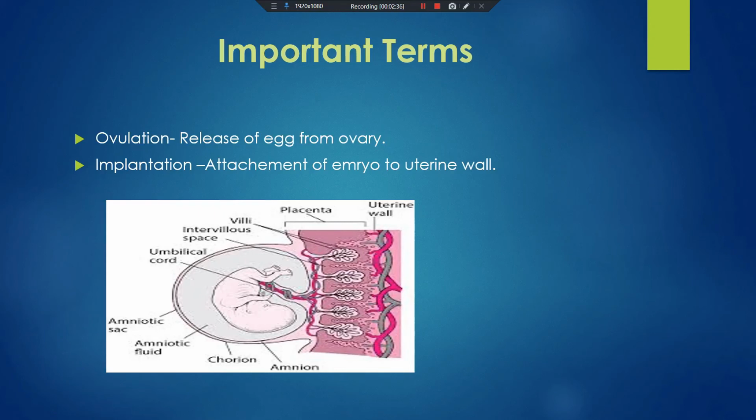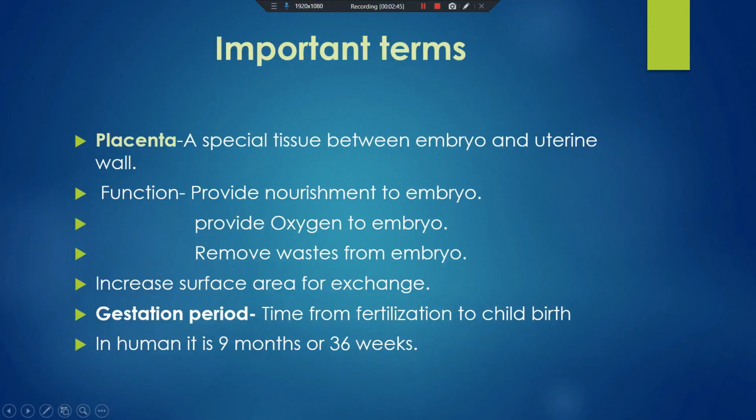I am explaining again. What is placenta? Placenta is a special tissue between the embryo and the uterine wall. It is a disc-like structure. And what are the functions of the placenta? The first function, it provides nourishment to the embryo, that means the glucose.